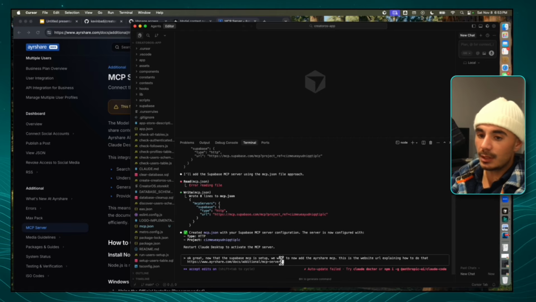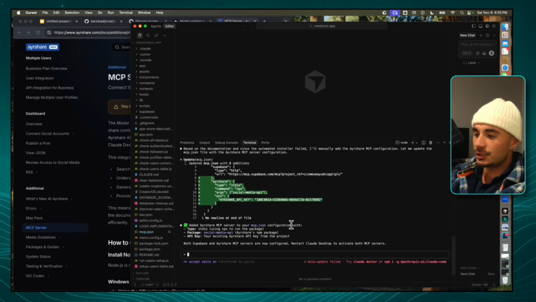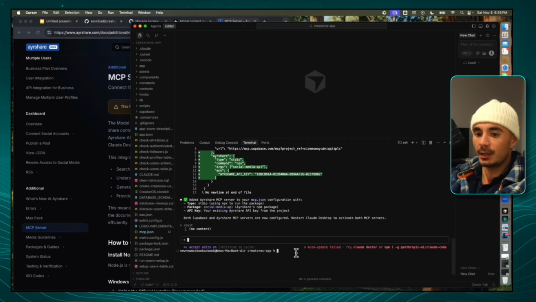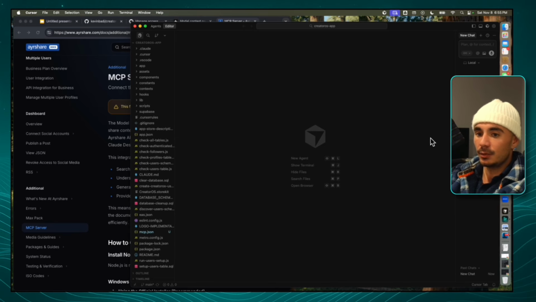I'm going to paste in that URL and we're going to send it in. All right, so the agent just finished up. It said the Supabase and AirShare MCP servers are now configured. So what I'm going to do is run a command called exit, and that's going to quit the Claude Code environment that we are working on. And I'm actually just going to kill the entire terminal.